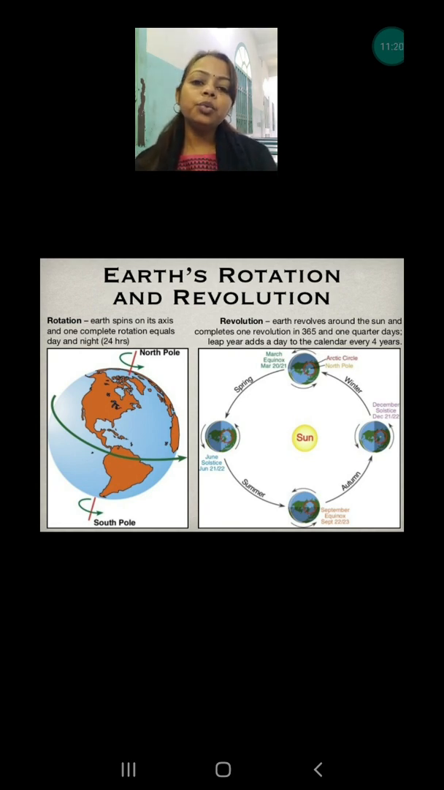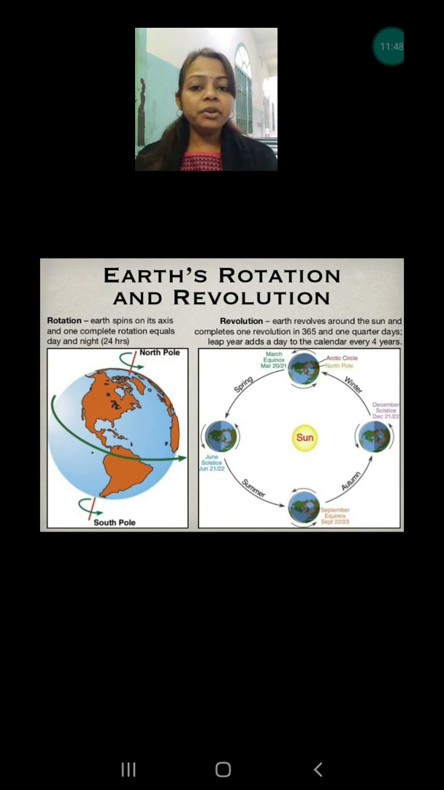So there are two types of movement of the earth. First is rotation and second is revolution. Rotation is the movement which is happening on its own axis at the same place. Now it is assumed the earth is rotating in its own place. In this movement it is not changing the place, it is only rotating. And in which direction? From west to east.